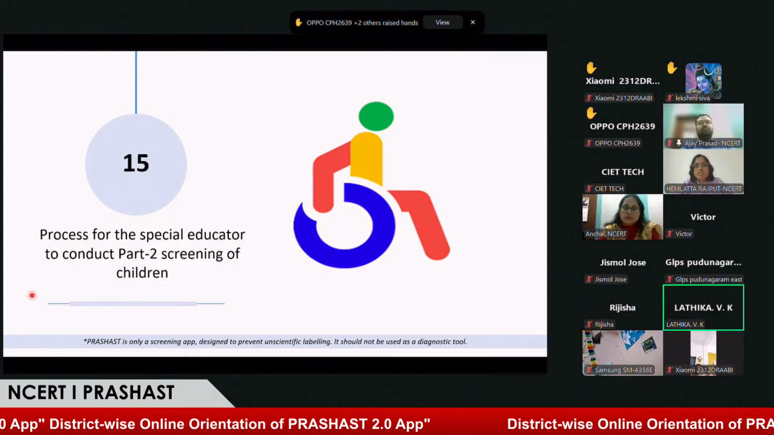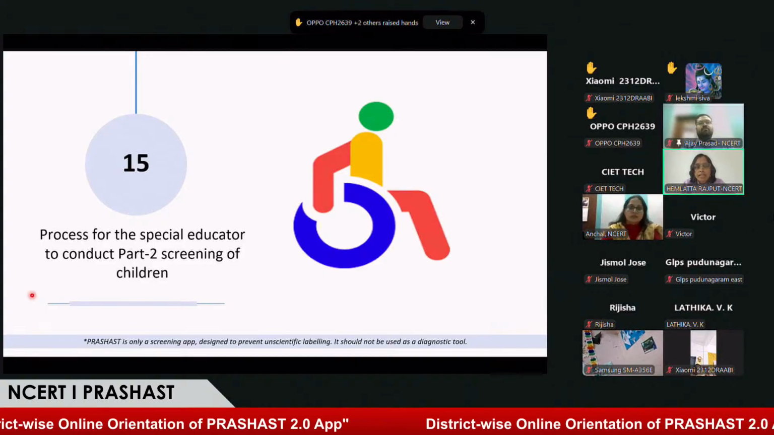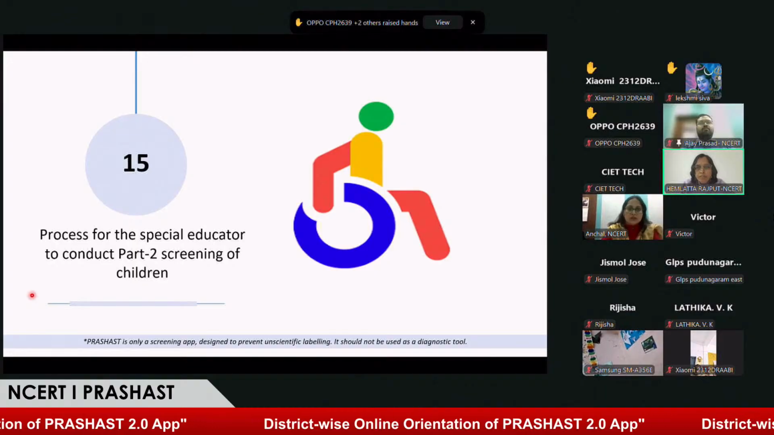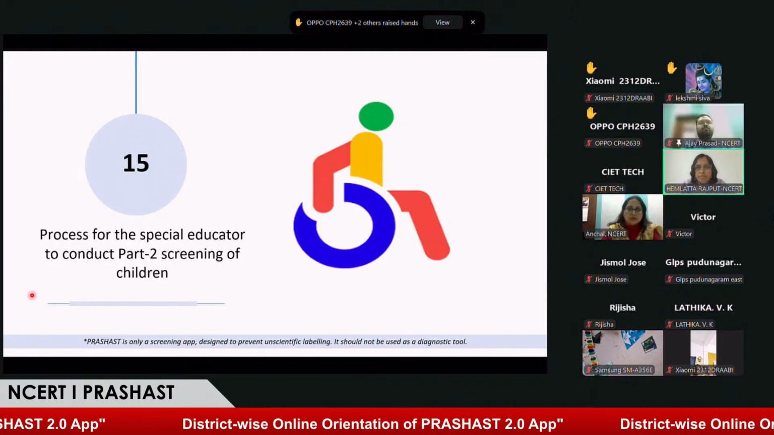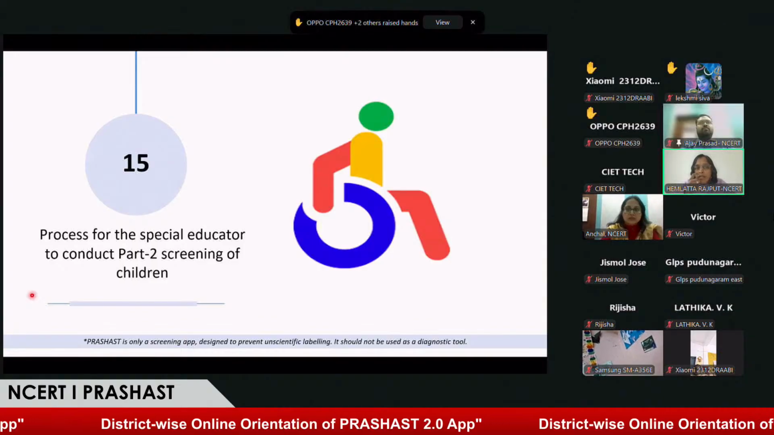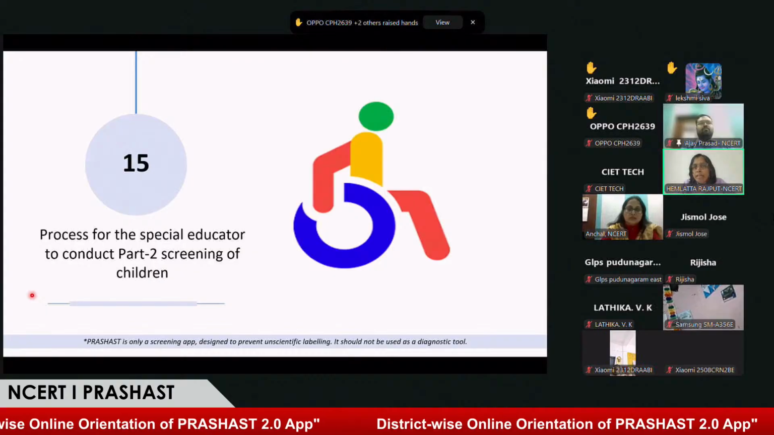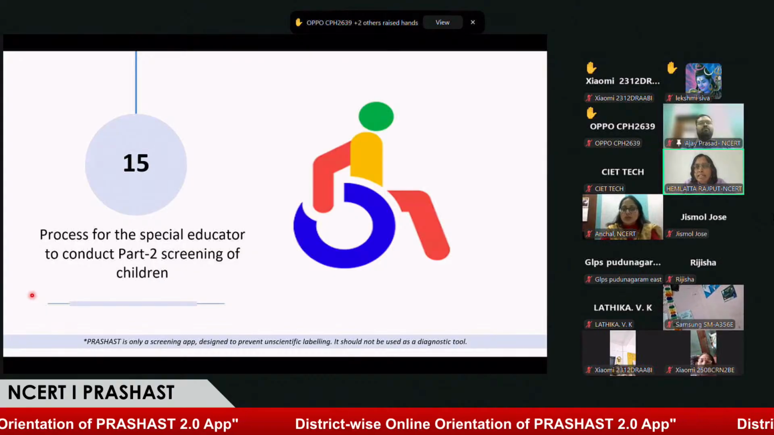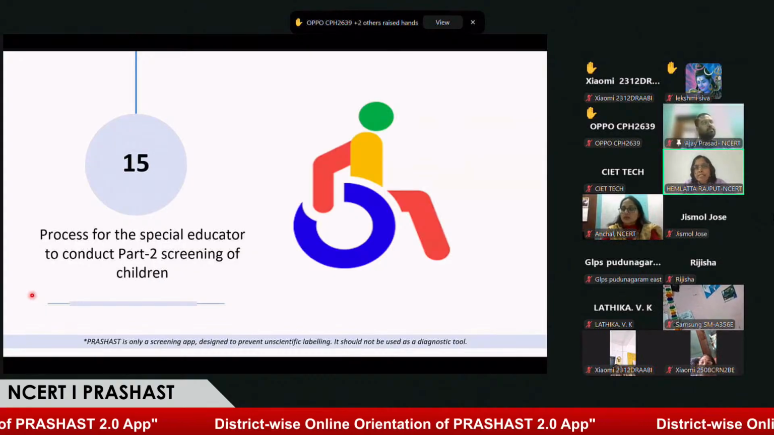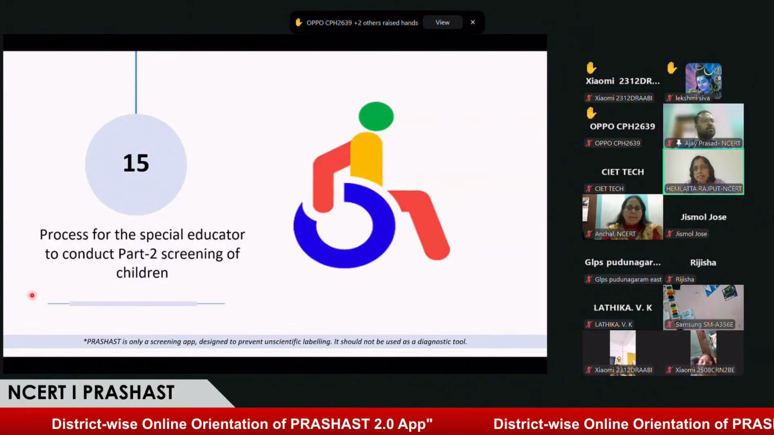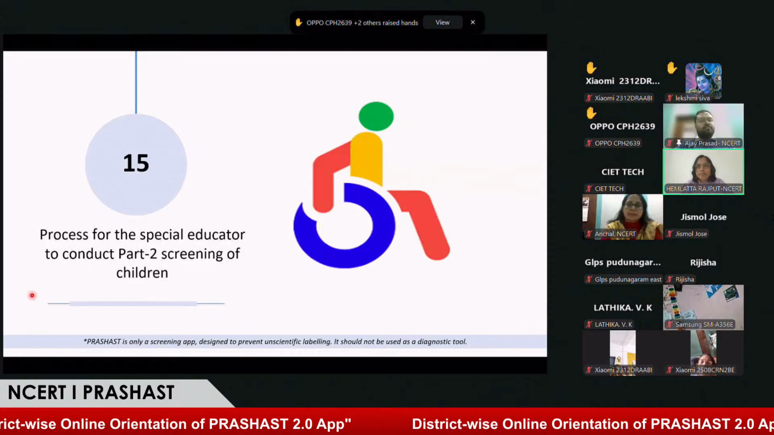So the overall process is this: once we are notified, the special educator needs to check the notification bell, click on that notification bell and accept the screening request sent by the headmaster. And once they accept, they can work on the part 2 screening.